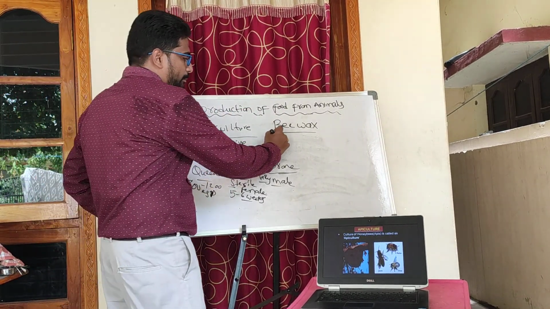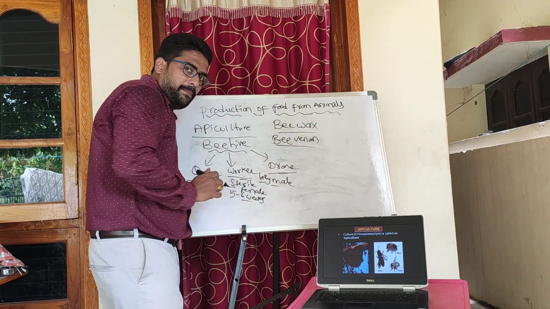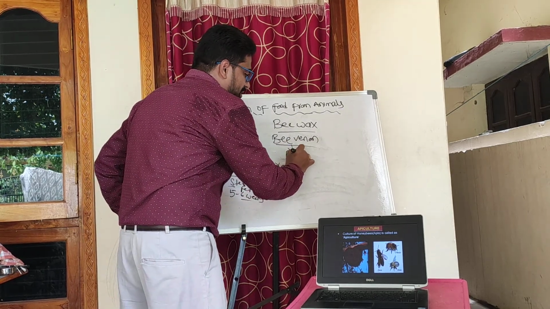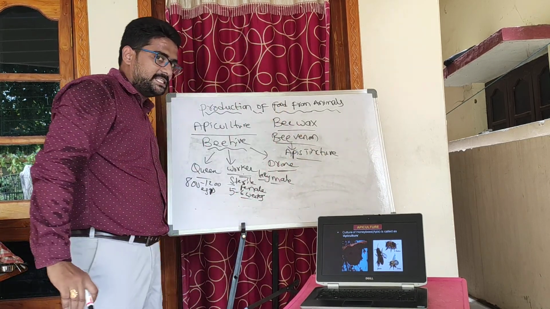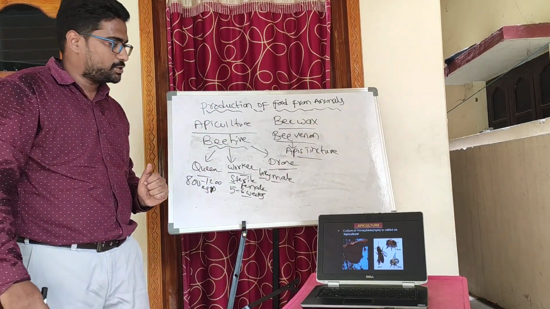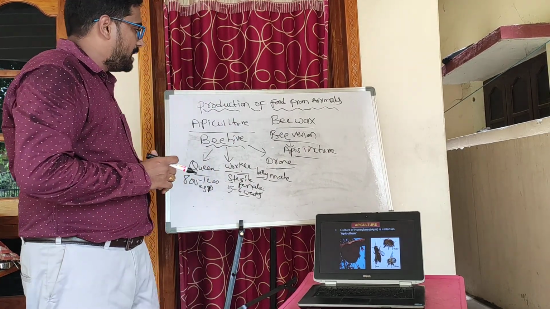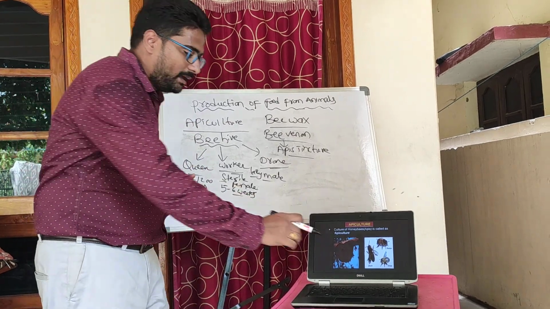And bee venom, the poison of the bee, is used in homeopathic treatment. Apis tincture, which is produced from bee venom, is used in homeopathic treatment. So this is about apiculture. Now let us see another slide and discuss fisheries.